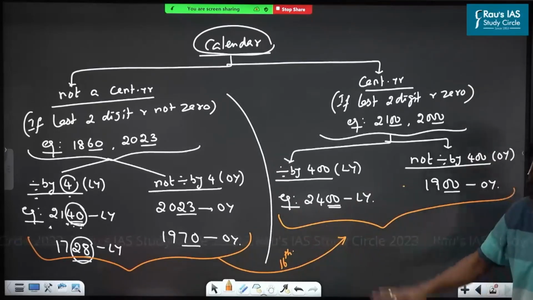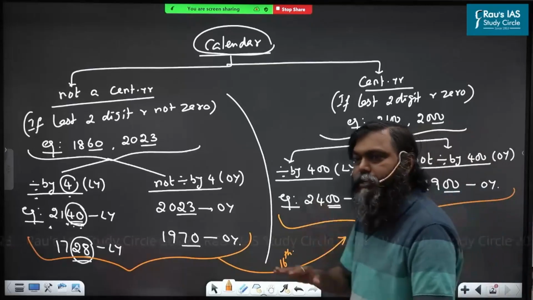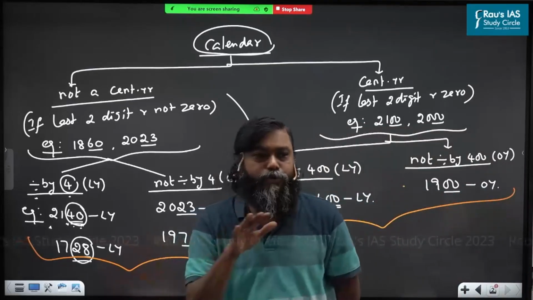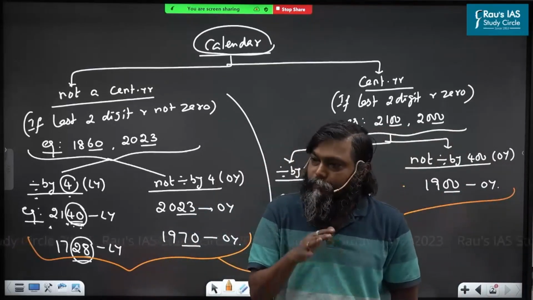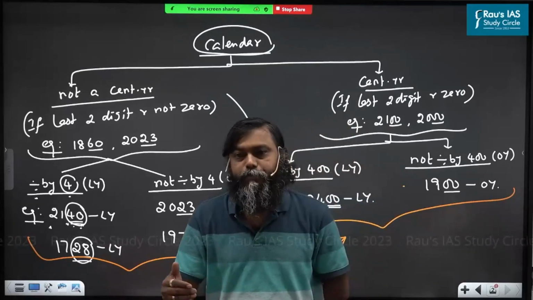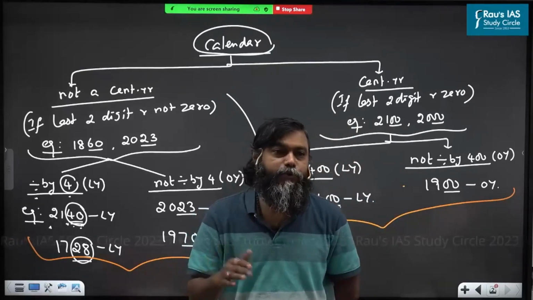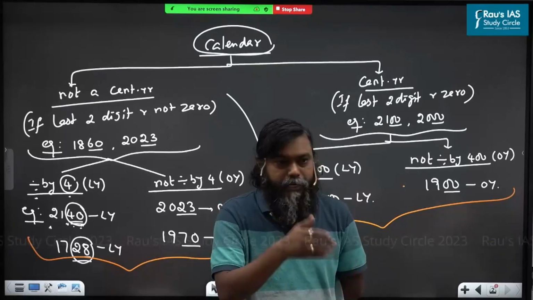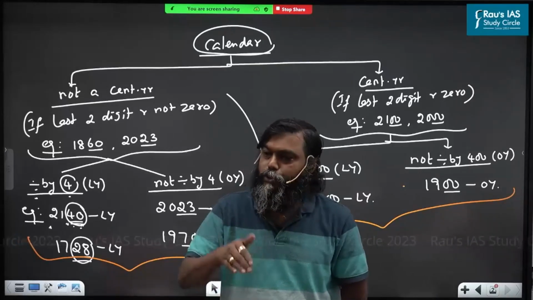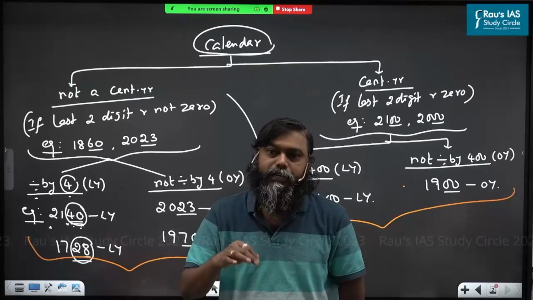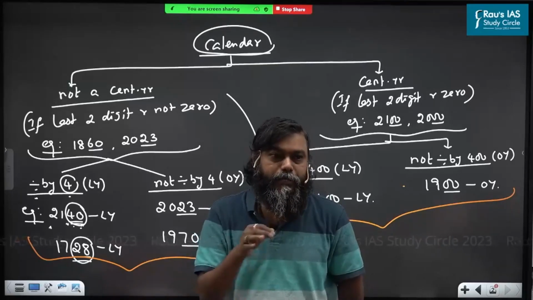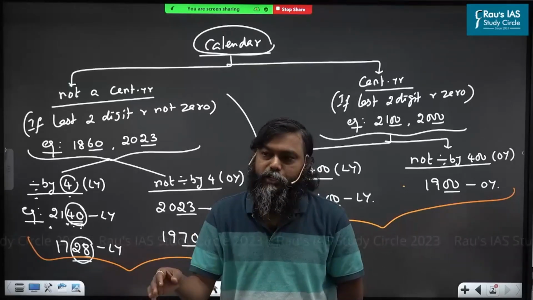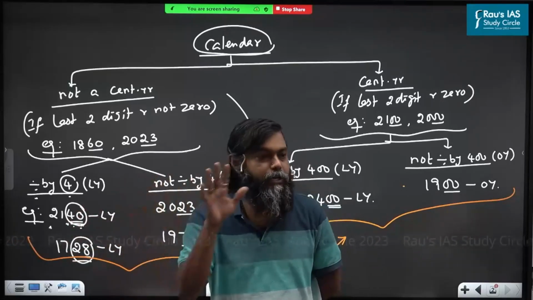Are you ready? So far, any doubt? If it is not a century year, you have to use 4. If it is exactly divisible by 4, it is a leap year; if not, it is said to be an ordinary year. If it is a century year, you have to use 400. If it is exactly divisible by 400, it is a leap year; if not, it is an ordinary year.